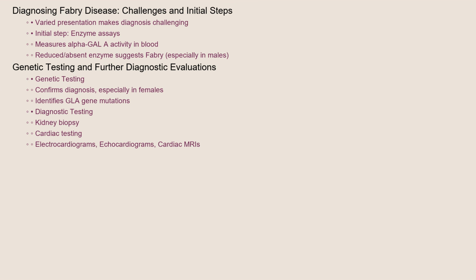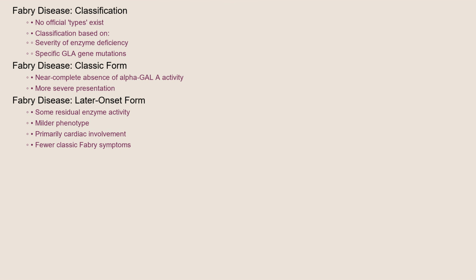extent of organ involvement. While Fabry disease doesn't have distinct official types, it can be classified based on the severity of enzyme deficiency and the presence of specific mutations in the GLA gene. Some mutations result in a near-complete absence of alpha-GLA activity, leading to a more severe, classic form of the disease. Other mutations allow for some residual enzyme activity, resulting in a milder or later onset phenotype. Individuals with the later onset form might primarily experience cardiac involvement without many of the other classic Fabry symptoms.